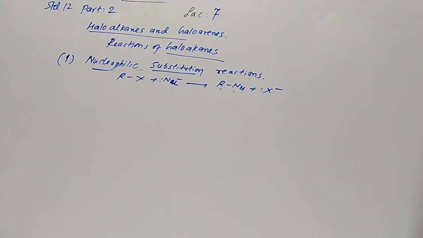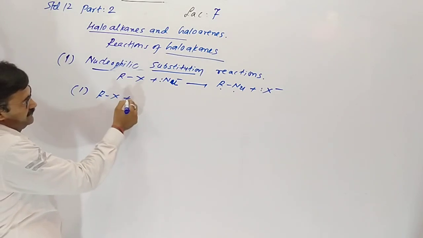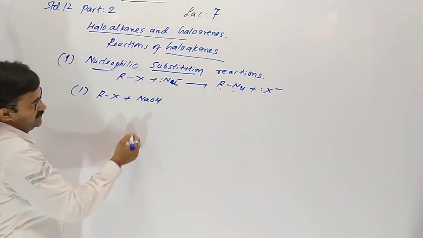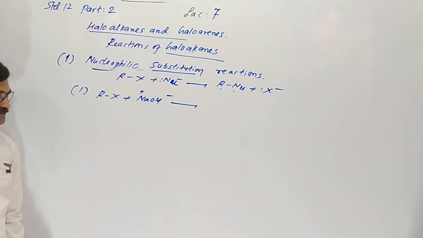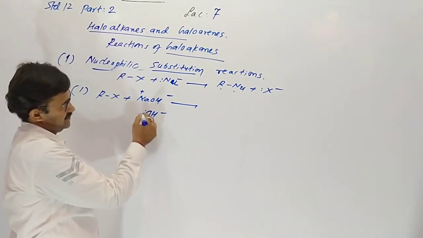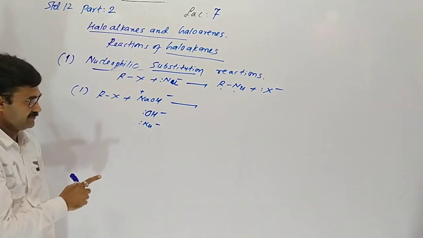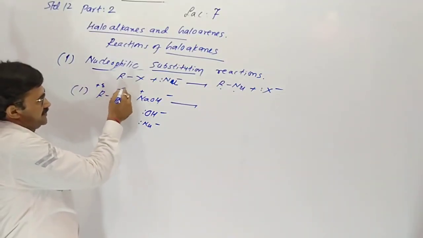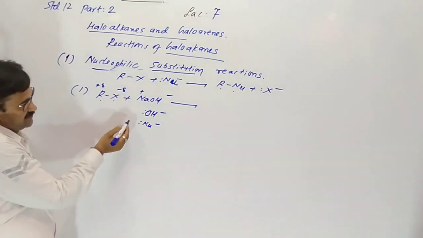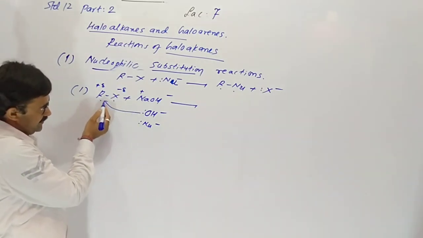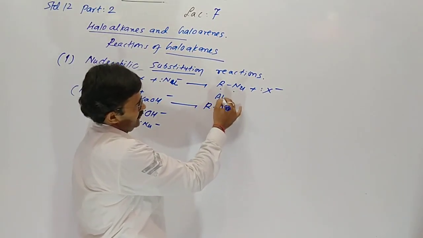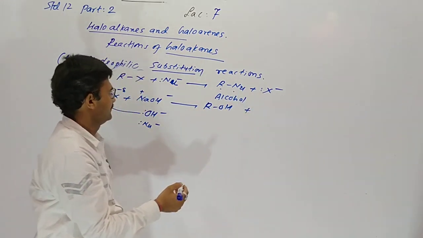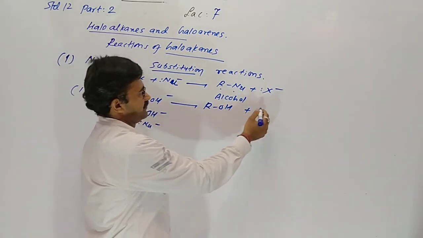Suppose haloalkane first of all is reacting with sodium hydroxide. So here Na plus and OH minus. OH minus is our nucleophile. Carbon is partially positive, halogen partially negative. So this negative part of the nucleophile attacks toward the alkyl group and it gives alcohol product and removal of sodium halide.